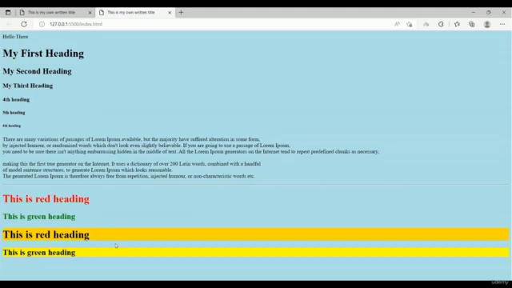Right now we have the gold background for this text, and we have a yellow background for the second one. But you can see, we had the red color for the first heading H1, and the green color for the second heading or H2. But here they all have the black color, because we just added the background color.